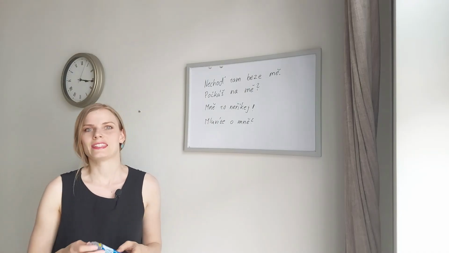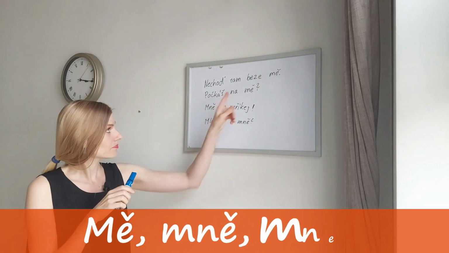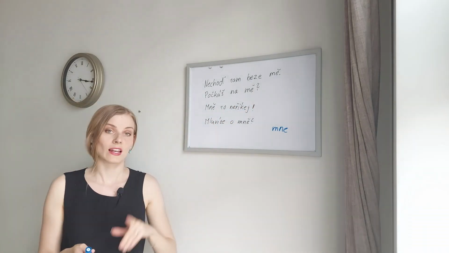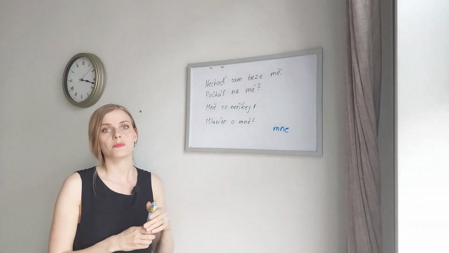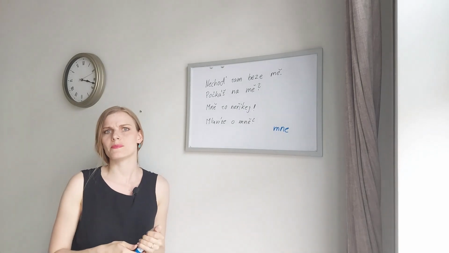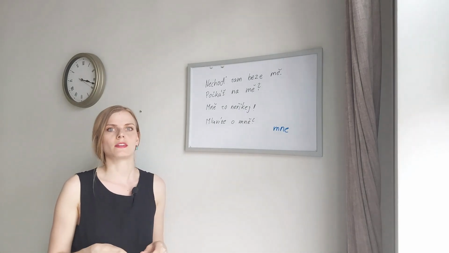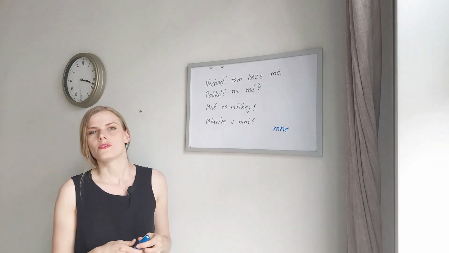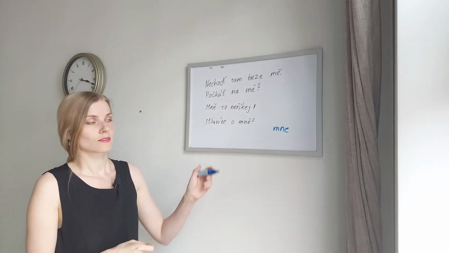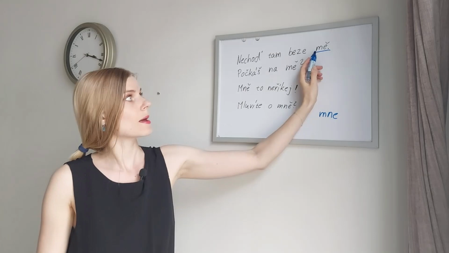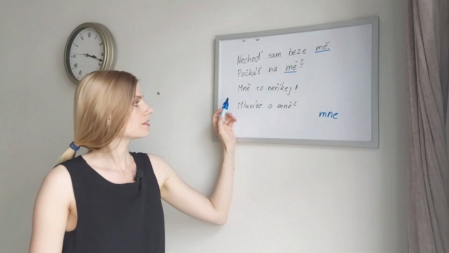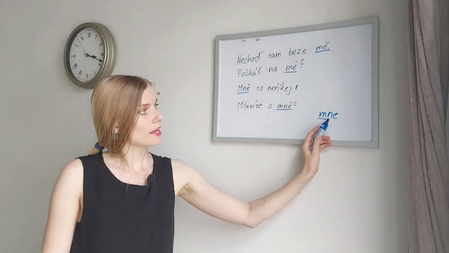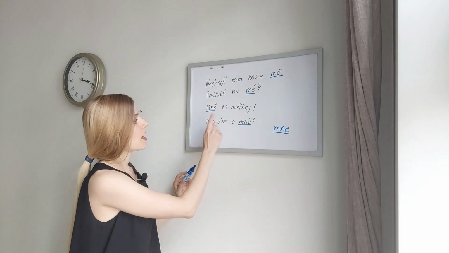Today we will take a look at the difference between mě and mně, or mne as well. Let's get started. All these forms mean "me." So how to translate "me" in Czech? You can probably guess that we need to take into consideration different forms, different cases. One of the forms would be mě, M-E with háček. Another form would be M-N-E. And another form is mne. So you can see that these three forms are very similar.